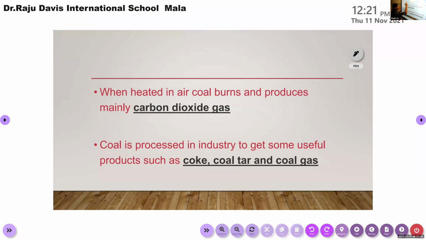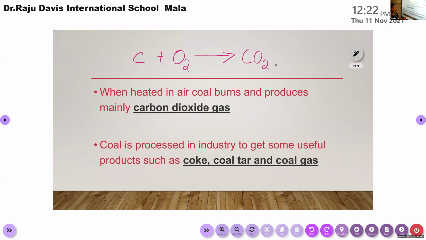We know that this coal contains carbon, right? The symbol of carbon is C. Then when it is heated in air, air contains oxygen, isn't it? So it will react with O2. O2 is oxygen. So these two react together to form CO2. The CO2 is carbon dioxide gas. So when this coal is heated in air, it will produce mainly carbon dioxide gas, CO2. So whenever coal burns, it will produce carbon dioxide gas, CO2.